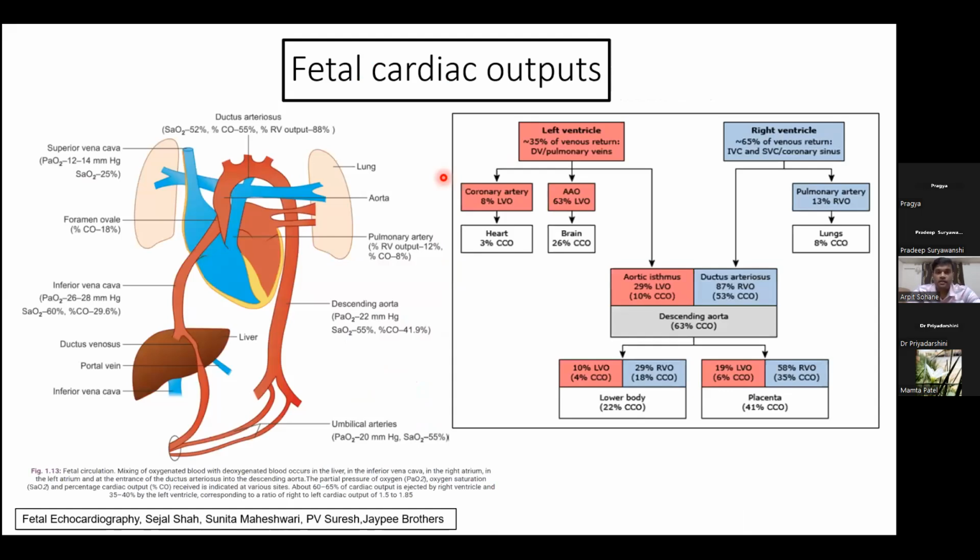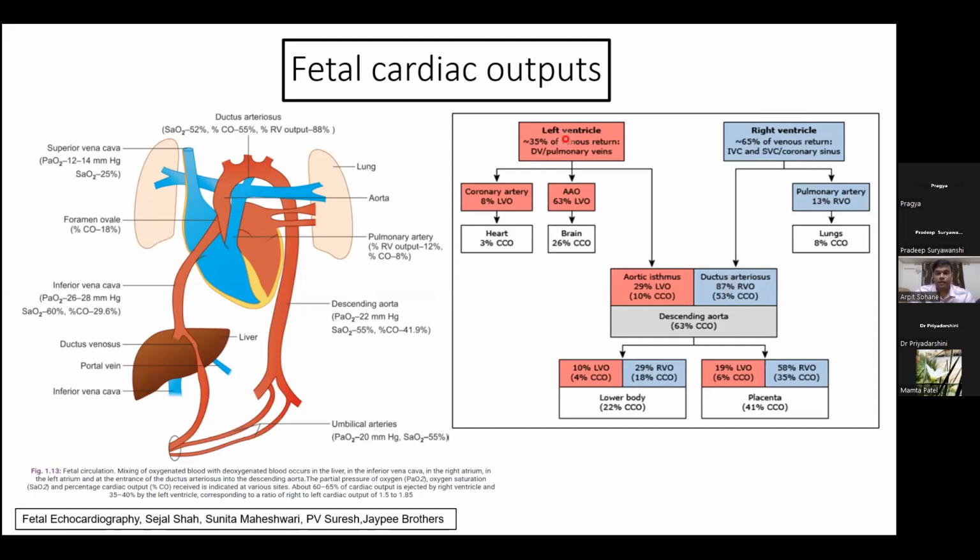Now let us quickly discuss some fetal cardiac outputs. The amount of blood that is received by the right ventricle is around 65% of the venous return, of which only 13% is getting shifted towards the pulmonary artery, while the rest 87% reaches the ductus arteriosus and the descending aorta directly.